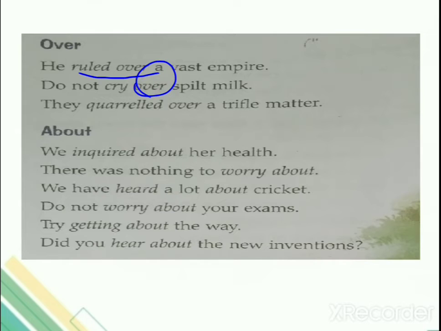So do not cry over, किसके ऊपर नहीं रोना है? Over a spilt milk. They quarreled over a trifle matter. So for a very little matter they were quarreling. Trifle means very little. Now we studied this in A Game of Chance, I guess.